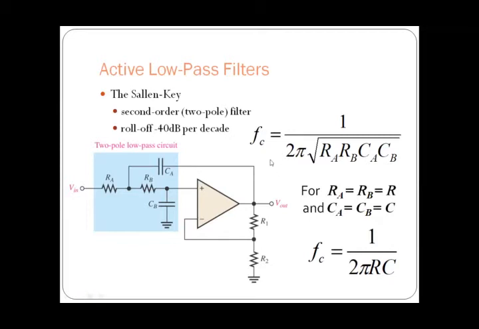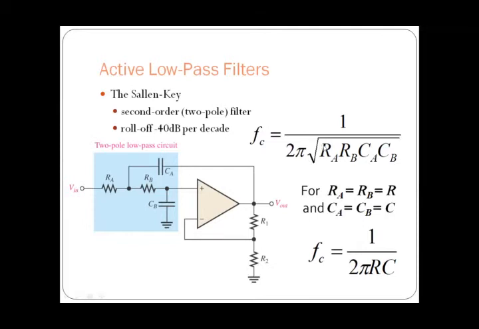Then our critical frequency is going to depend upon FC is equal to 1 by 2 pi root of RA into RB into CA into CB, that is, the product of all the components.